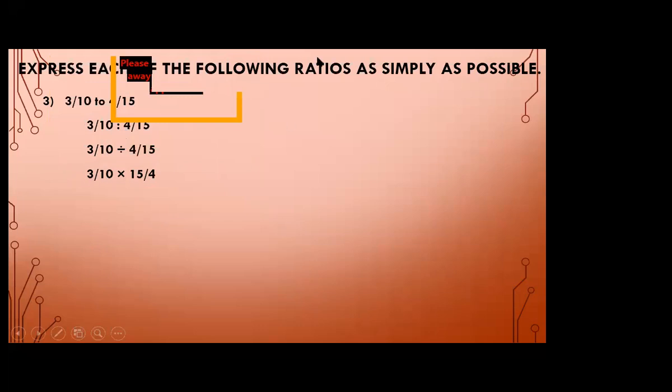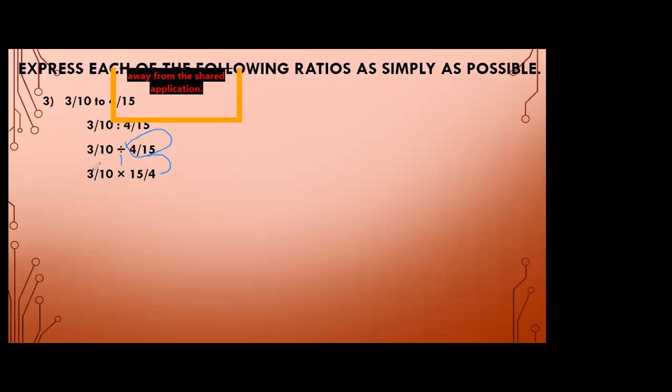Now when we change the sign of division into multiplication, we get the reciprocal of 4 over 15, that means 15 over 4. When we change the sign of division into multiplication, we get the reciprocal number, 15 over 4.